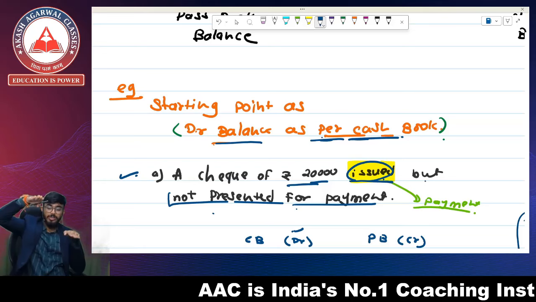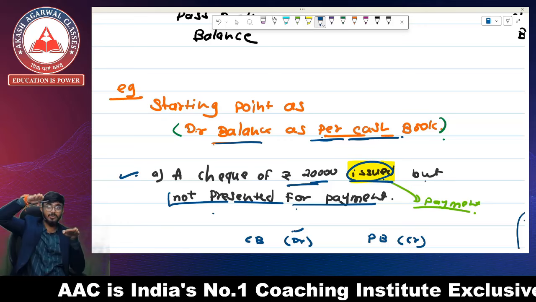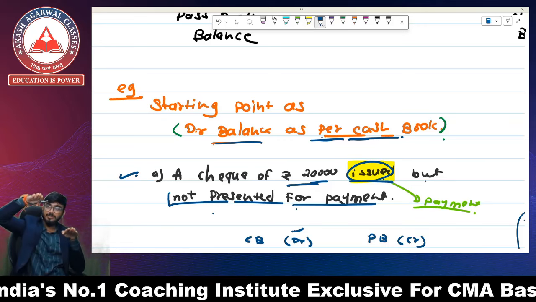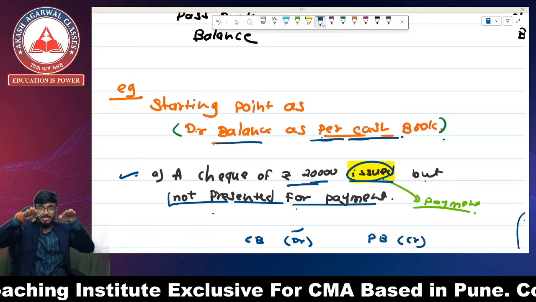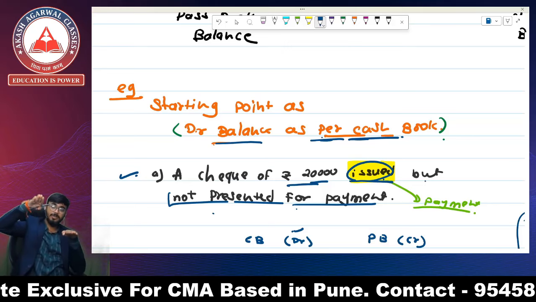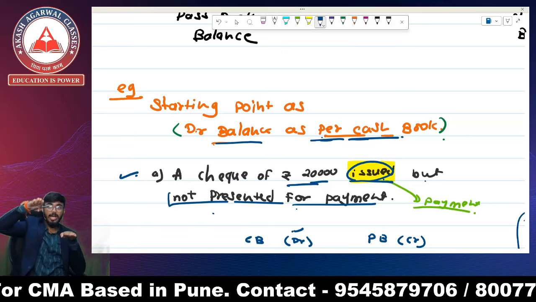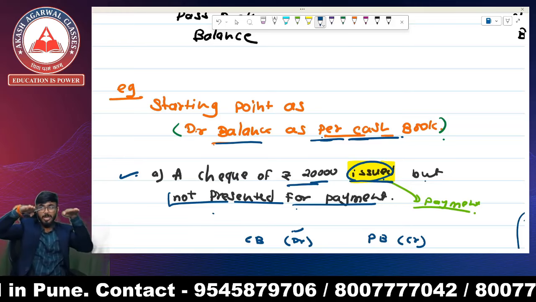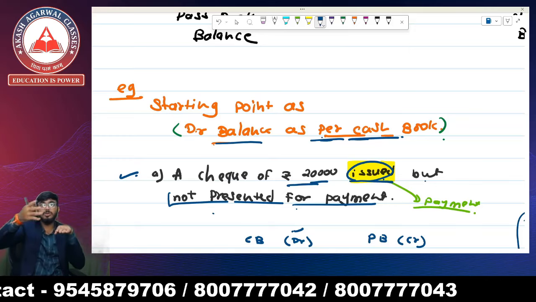So if my starting point is the cash book, on the left hand side, as I issued the cheque I showed it on the payment side and it reduced the balance. I have to match the cash book and the passbook.